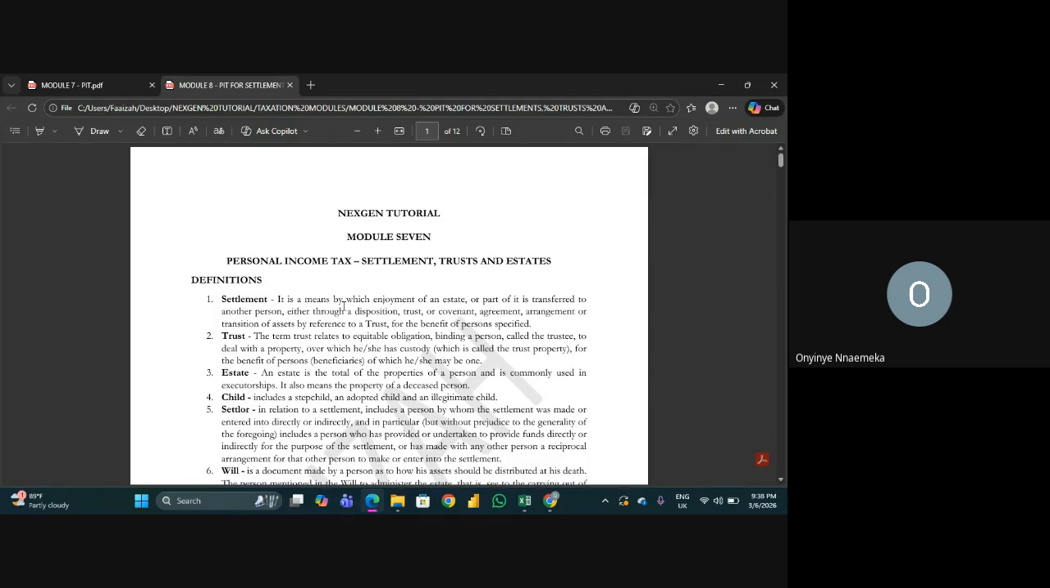Trust now. It refers to an equitable obligation binding a person called the trustee to deal with a property over which he has custody for the benefit of persons, of which he or she may be one. So now let's make this definition relatable. When you say we have a trust, a trust is just like the word, trust. It's not something you can see. It's just like a written document, an agreement, or a contract, whereby one person is called a trustee. Now, the trustee is the person that is in charge. It's like when you say, this is my will, and I'm putting you in charge to ensure that the things in this will are done accordingly.